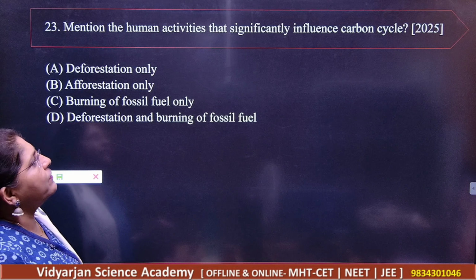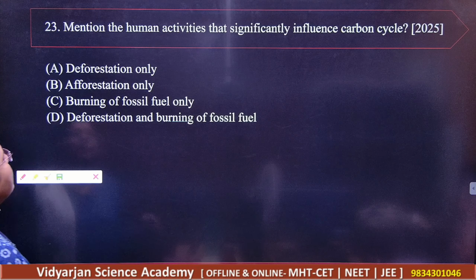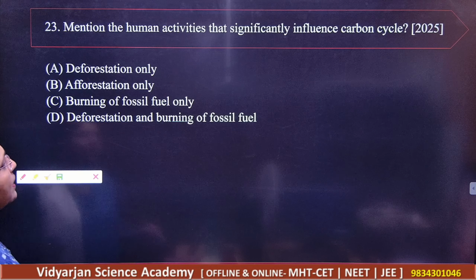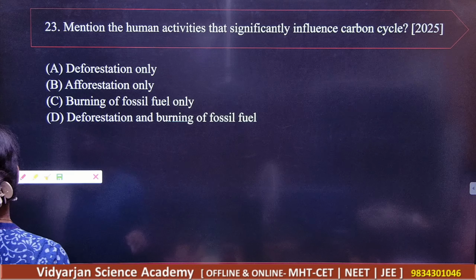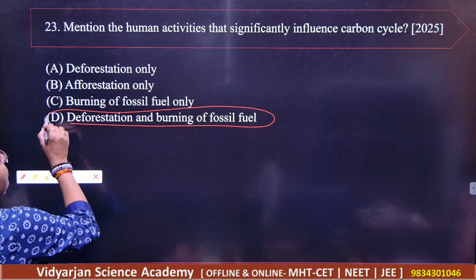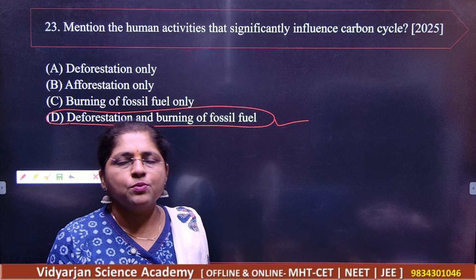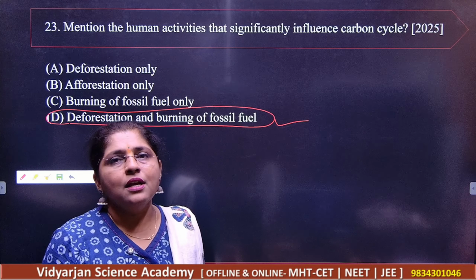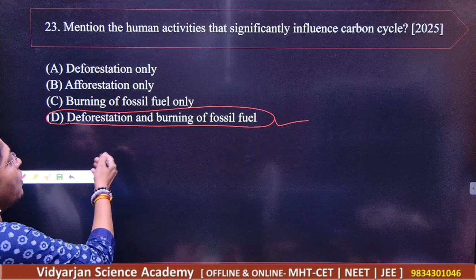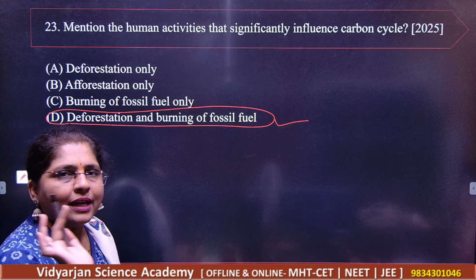Mention the human activities that significantly influence the carbon cycle. Deforestation, afforestation, then burning of fossil fuel. Deforestation and burning of fossil fuel play a very, very important role in the carbon cycle. In your textbook, go through the carbon cycle so that you will come to know the importance of the burning of fossil fuel and deforestation in getting the carbon cycle to run in the easiest way.